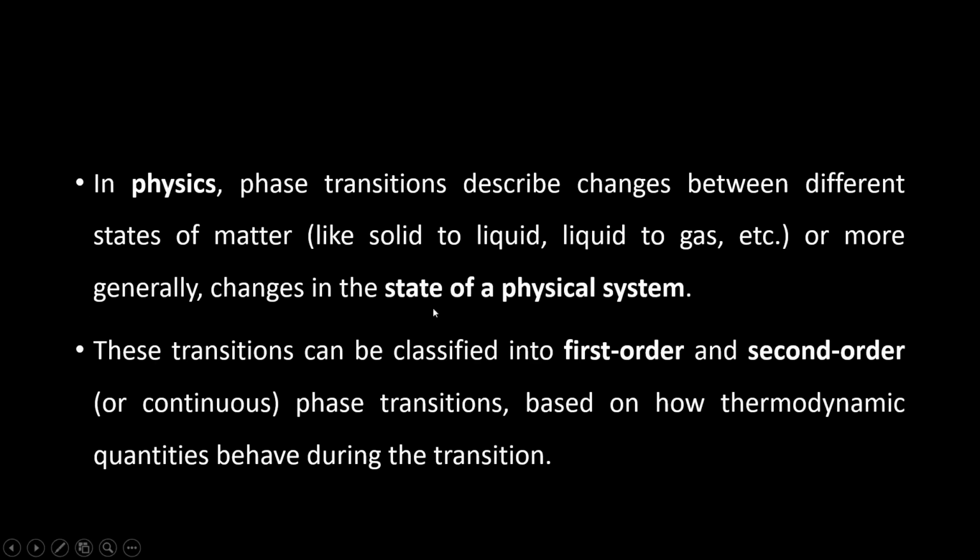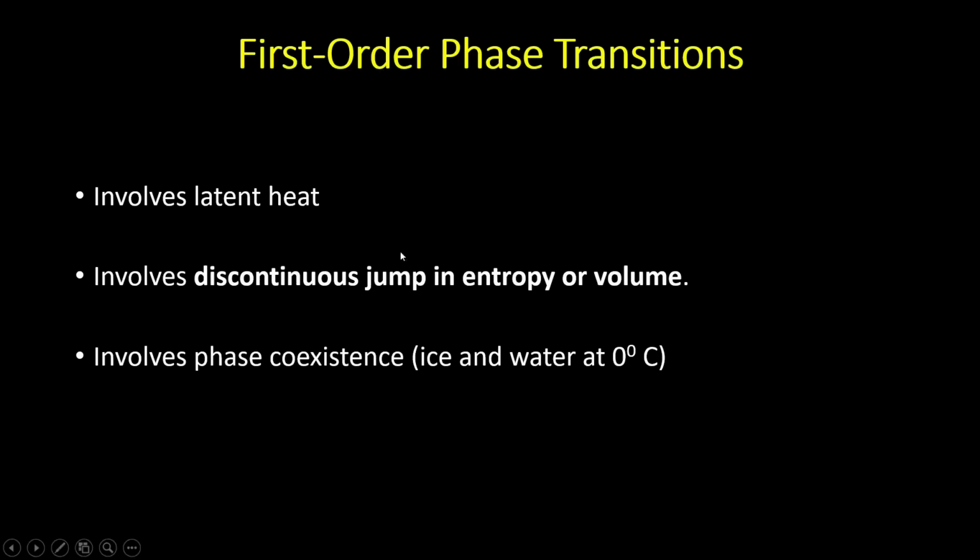So more generally, a change in the state of a physical system is a phase transition. These transitions can be classified into first and second order phase transitions based on how thermodynamic quantities behave during the transition. Phase transitions are of two types, first and second order. Now we'll understand what the first order phase transitions are and what the second order phase transitions are. So what are first order phase transitions?